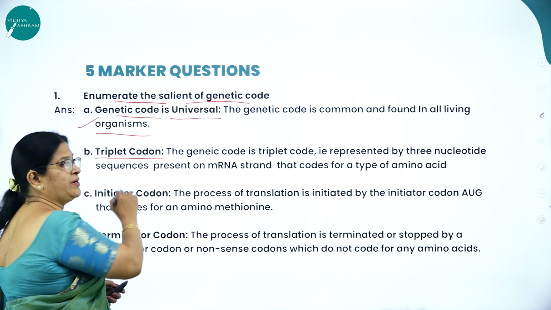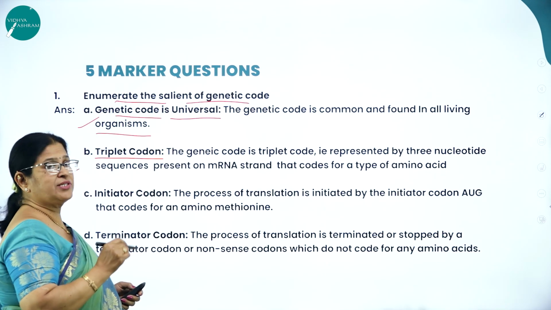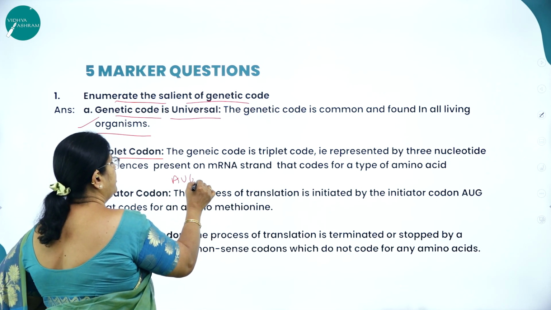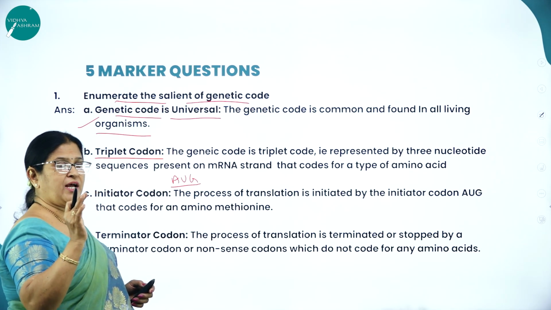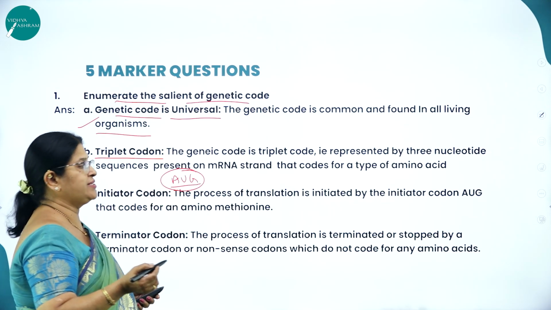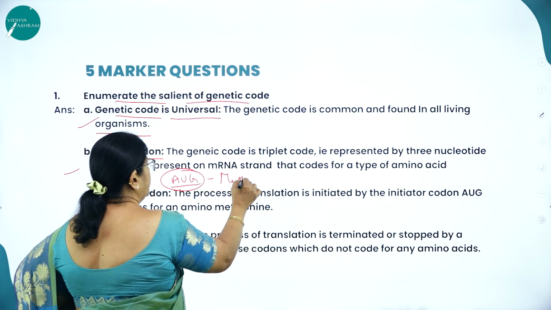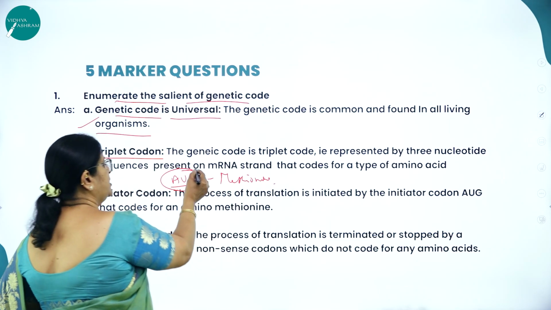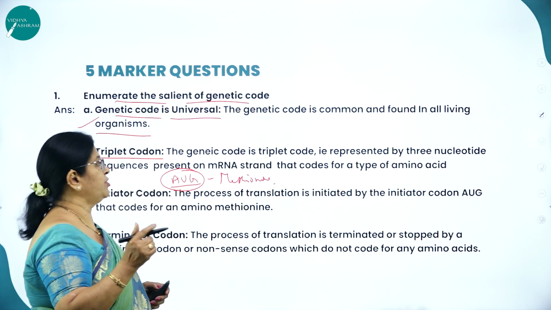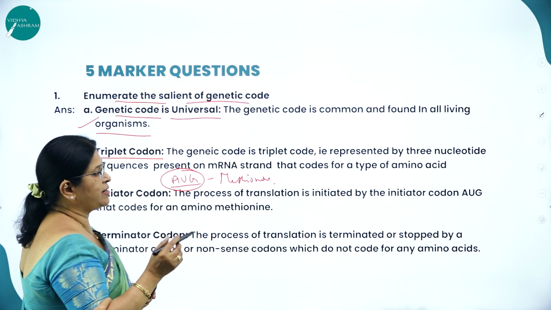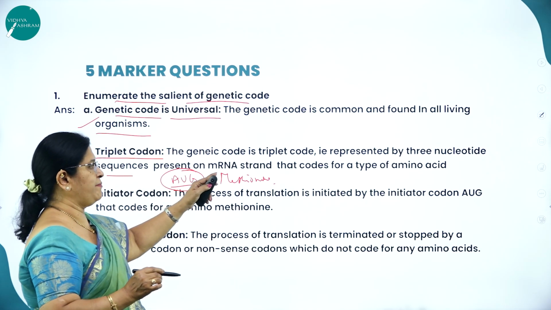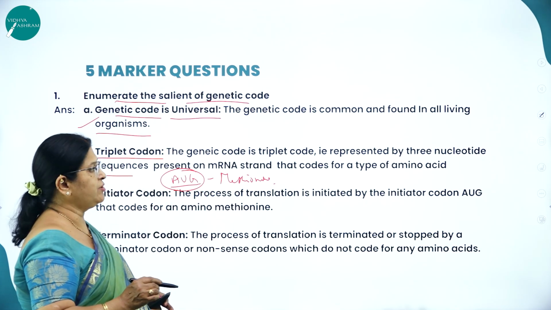Next, it is in triplet form, that is triplet codon. What is triplet codon? The genetic code is triplet code. For example, AUG, the use of 3 nitrogenous bases as a triplet code, which is coding for a particular amino acid like methionine. So the usage of 3 nitrogenous bases coding for a particular amino acid is called triplet code. The genetic code is represented by 3 nucleotide sequences, the 3 nucleotide sequence present on mRNA strand that codes for a type of amino acid.